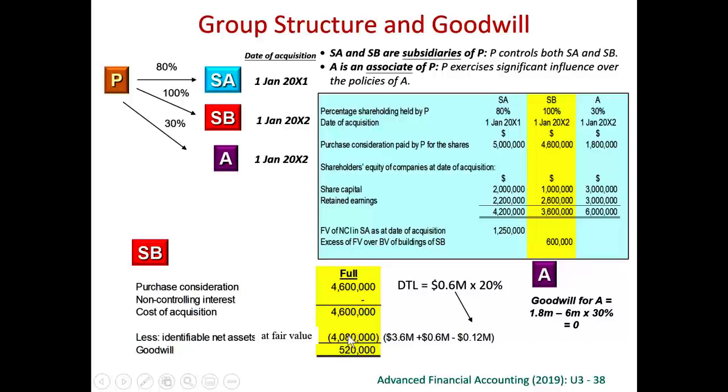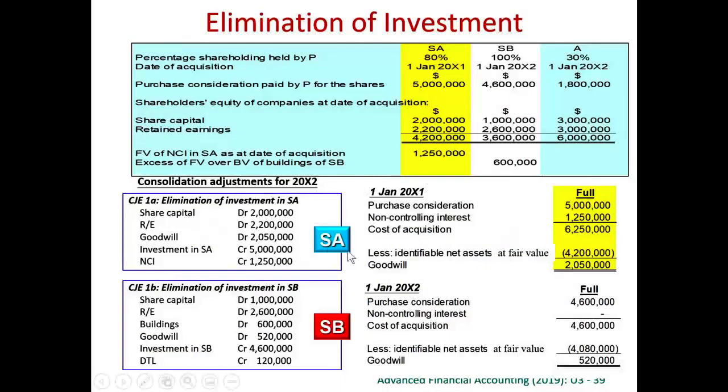So what we pay minus what we get is goodwill. Goodwill is 520,000. For the associate, there may be a goodwill component. So we calculate the goodwill component, which is incidentally 0.